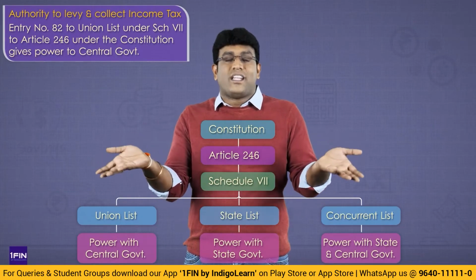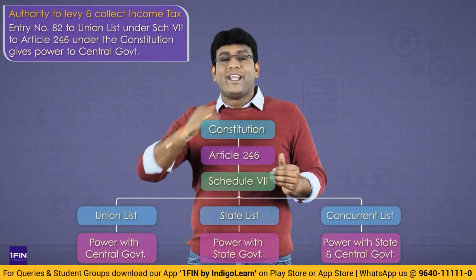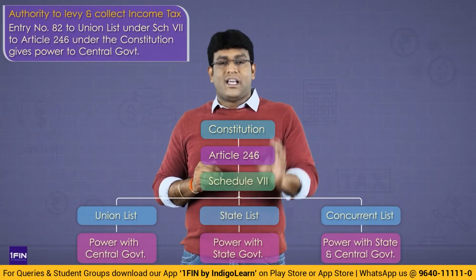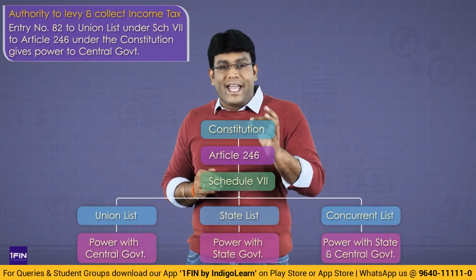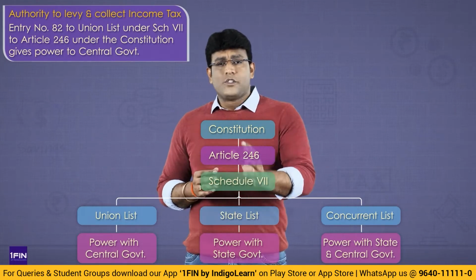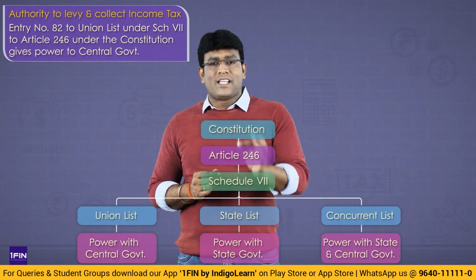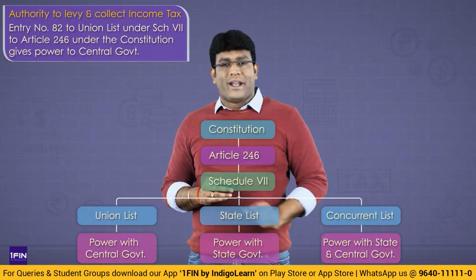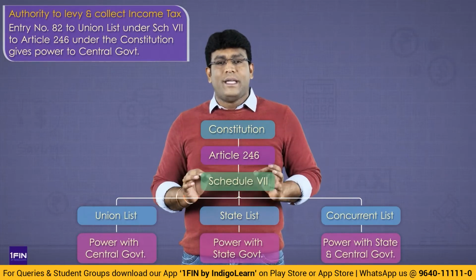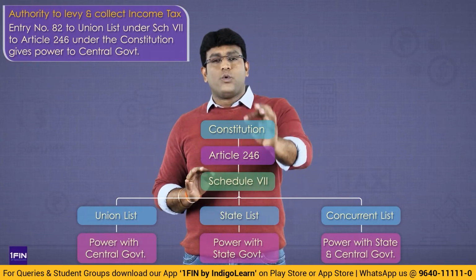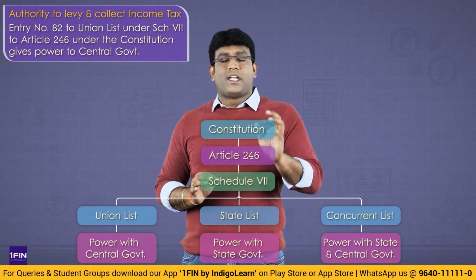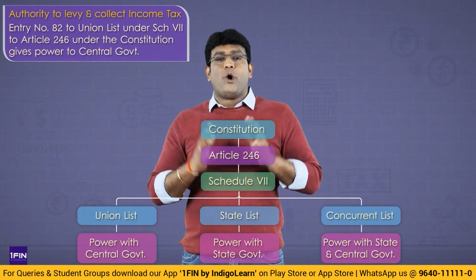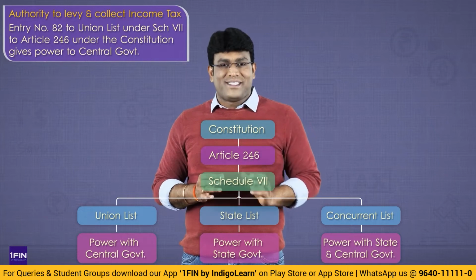So income tax is in which list, my dear friends? Income tax is in union list. And that too, the entry number is entry number 82 of the union list has given power to central government to levy and collect income tax. So my dear students, in simple terms, if I ask you a question, who gave power to central government to collect income tax? What will be your answer, my dear students? The answer should clearly be entry number 82 of the union list of the 7th schedule to article 246 of the constitution has given power to the central government to impose and collect income tax.